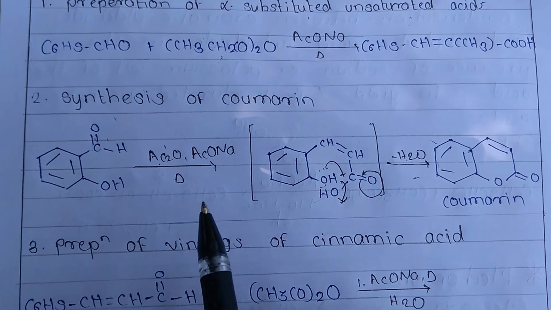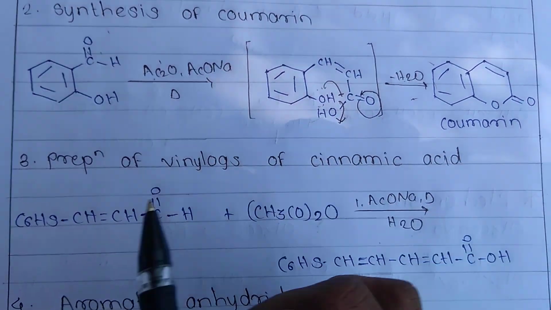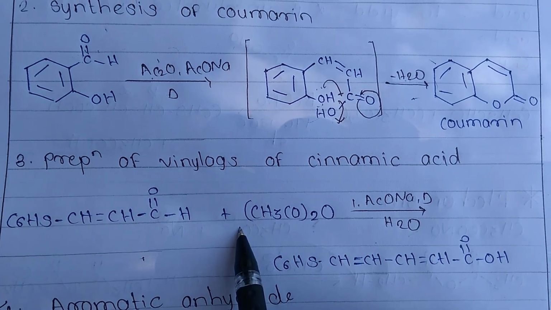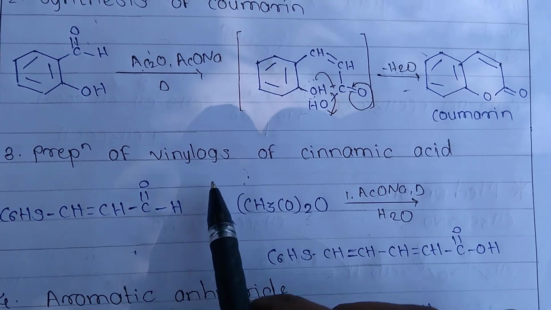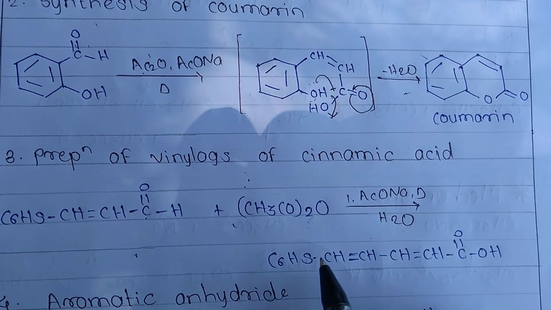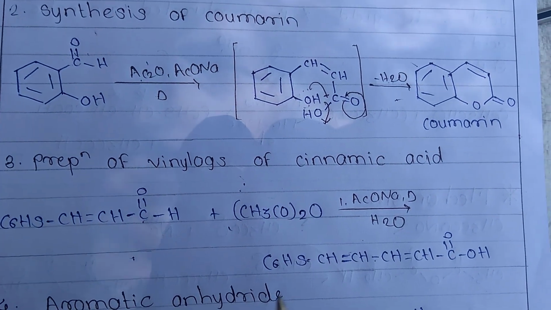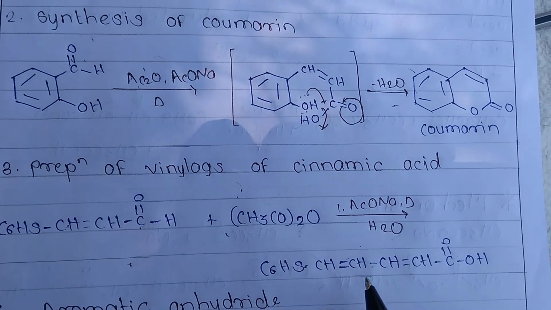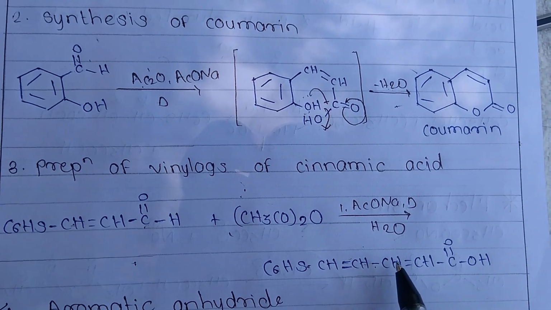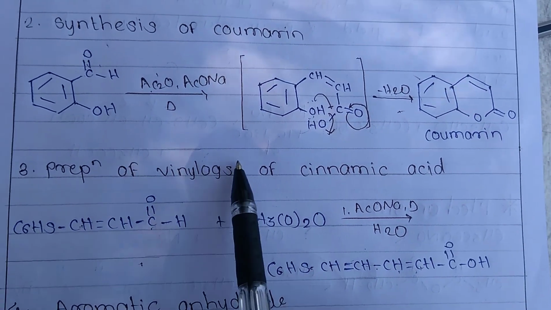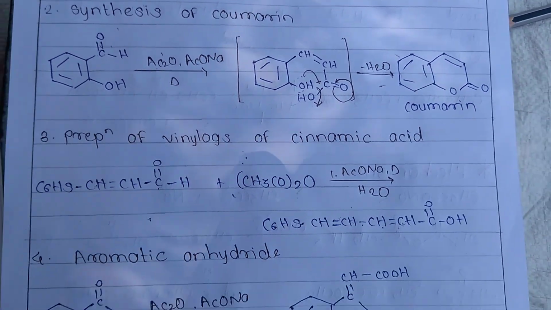Then the third application is the preparation of phenyl of cinnamic acid. This is our cinnamic acid. This is our acetic anhydride. It forms carbanion. Then I take here and the formation of C6H5CH double bond CH already present in that reactant. After here another CH double bond CH COOH is formed. That means vinyl cinnamic acid is formed.